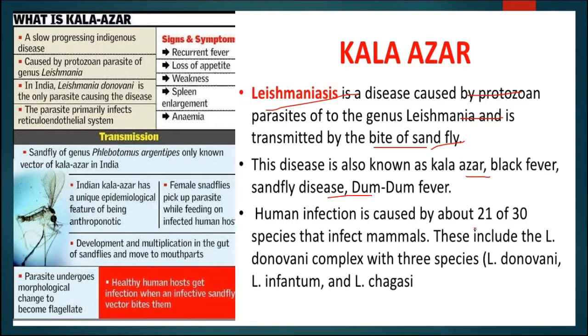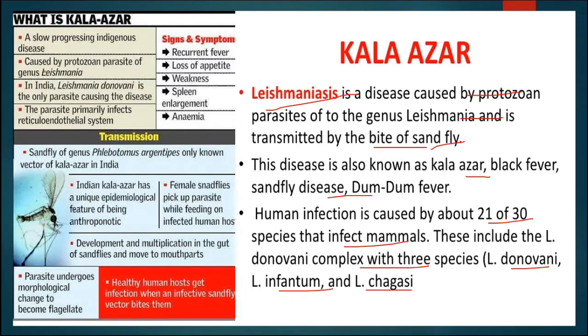Now human infection is caused by about 21 of 30 species that infect mammals. These include the Leishmania donovani complex with 3 species. The 3 species are Leishmania donovani, Leishmania infantum, and Leishmania chagasi. So these 3 species are responsible for this Kala Jar or leishmaniasis.